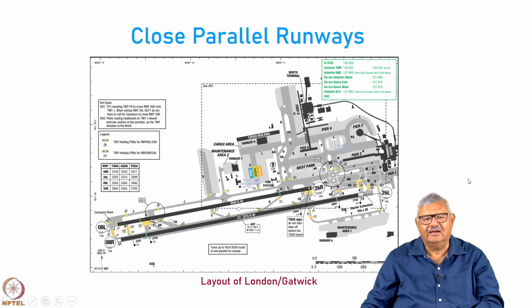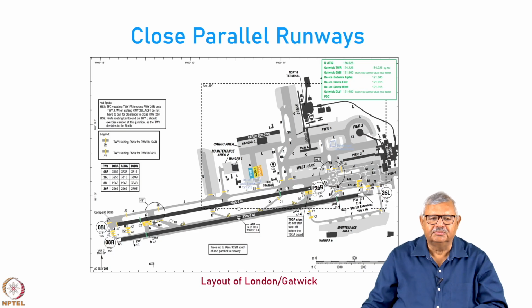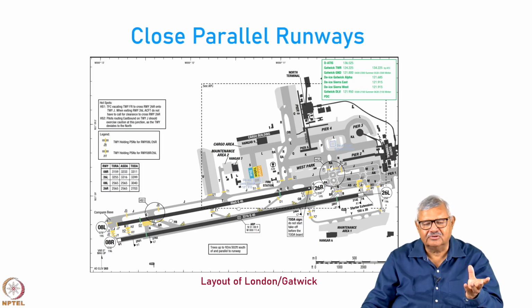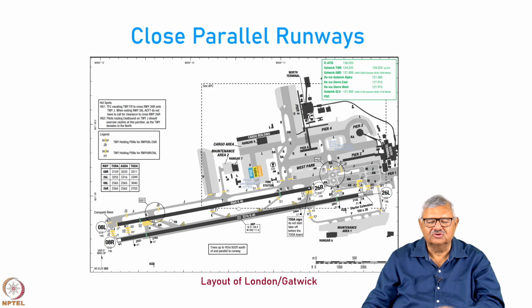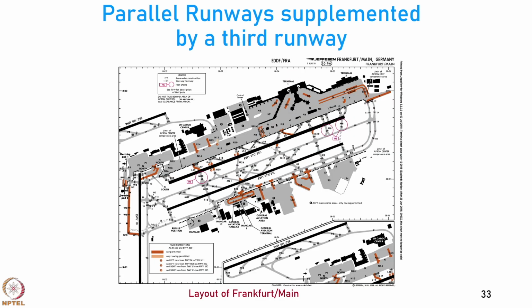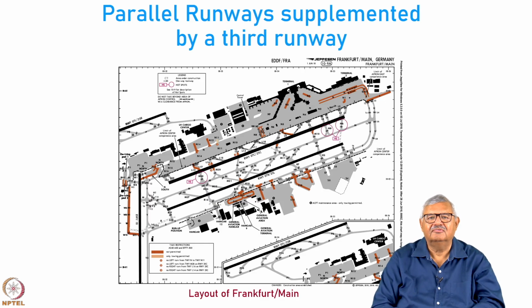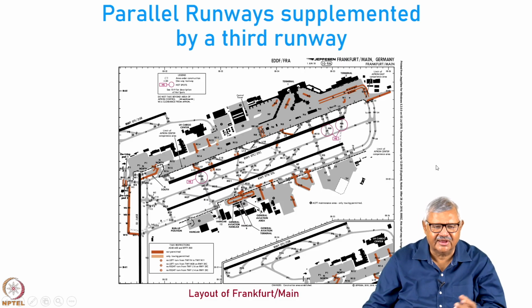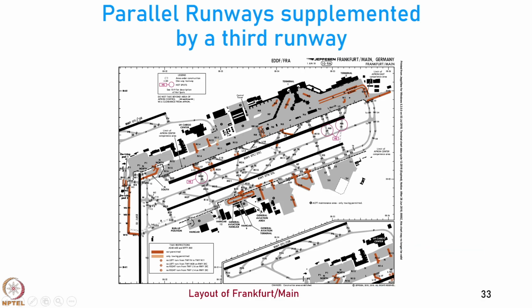And by the way, Gatwick is perhaps the largest throughput of passengers of any airport with single runway operation. Close to 66 aircraft are able to operate per hour from the Gatwick airport. Example of Frankfurt am Main airport, where you have parallel runways which are supported by a 3rd runway. So, you have 1, 2, 3 and then you have one at an inclination here. This is the Frankfurt airport, one of the busiest airports in Germany, and you also have a small airport, one runway here.